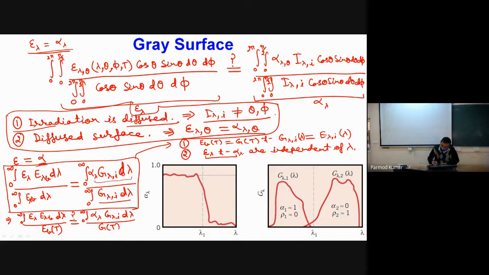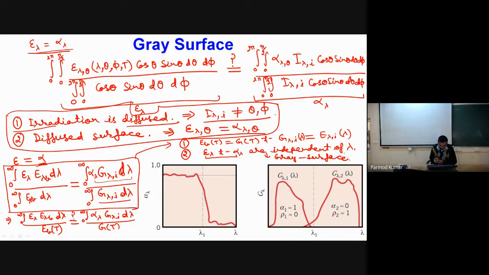Okay, a surface having the characteristics that epsilon lambda and alpha lambda are independent of lambda is called a gray surface. This assumption of a gray surface helps us in considering epsilon equal to alpha for many engineering problems, with the help of which our analysis of radiation exchange between surfaces becomes simplified. But this assumption, that these are independent of lambda, is very absurd if we consider it for the entire spectrum of wavelengths.